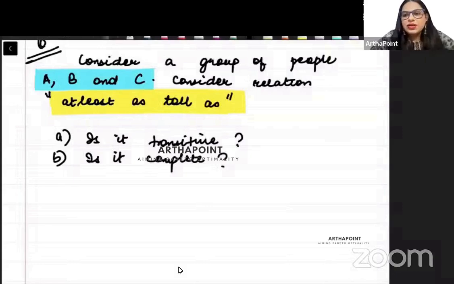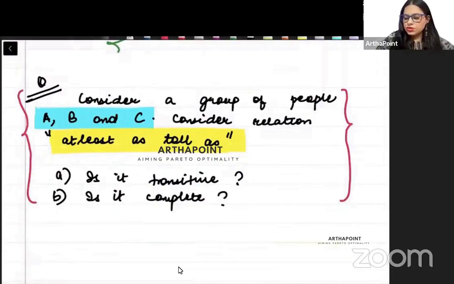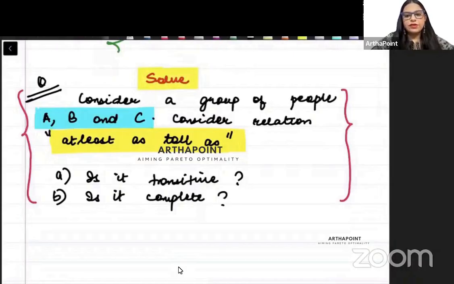Good evening, everyone. So, first of all, let us look at the homework question that I had given you in the last class. Let us try to solve this homework question that I had given you, right? So, what is this question saying? Consider a group of people A, B, C and consider the relation "at least as tall as".